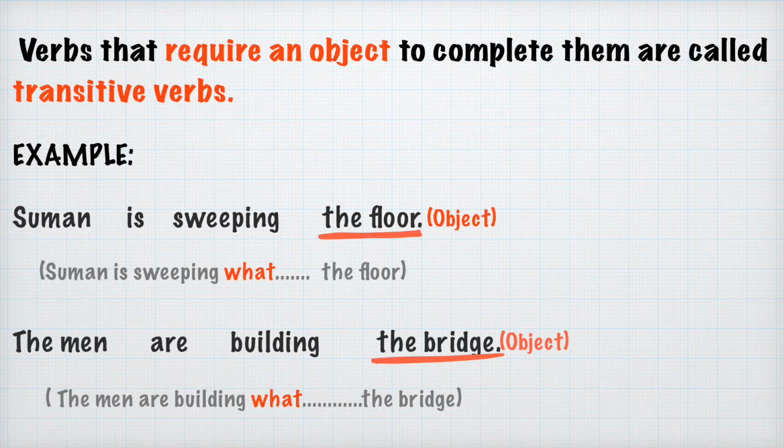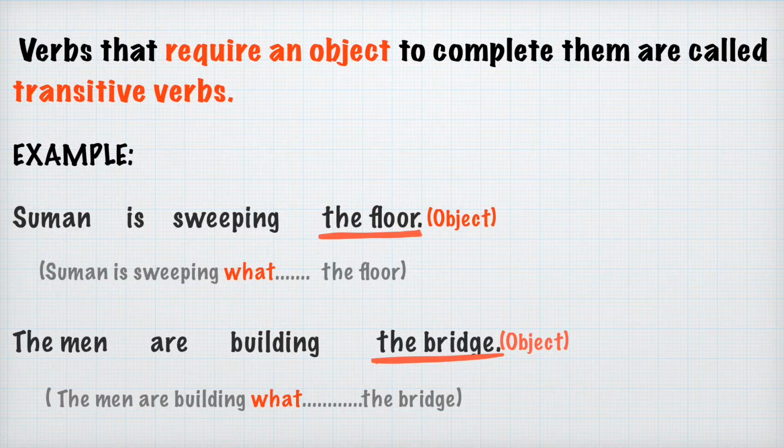The answer to the question what regarding the verb is the object. So we can conclude that a verb that is taking the object to complete its meaning is called transitive. So here in this case, is sweeping is the verb that is taking the floor as an object to complete its meaning. This is why is sweeping is a transitive verb.